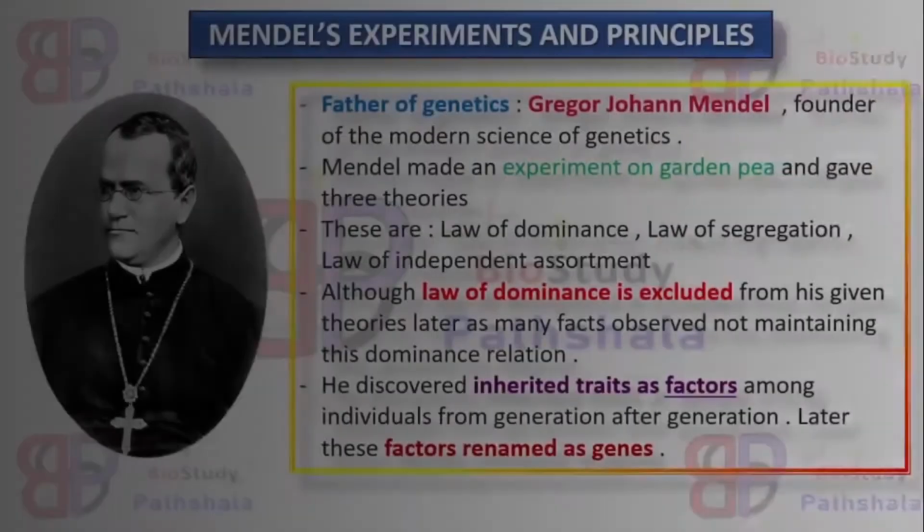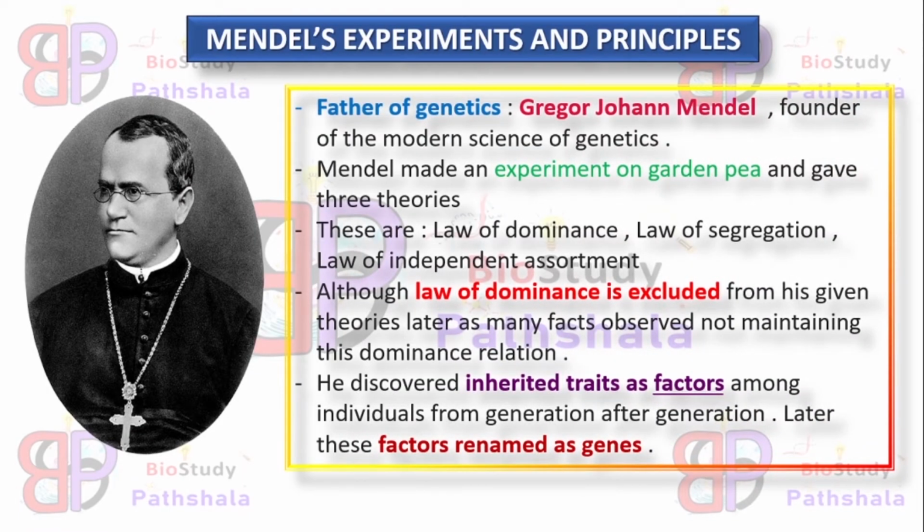Okay. So next is Mendel's experiment and principles. First, we will know some basics about this topic. Gregor Johann Mendel, we all know about him. He was the father of genetics because he was the founder of the modern science of genetics. He made an experiment on the garden pea plant and gave 3 laws: law of dominance, law of segregation and law of independent assortment.